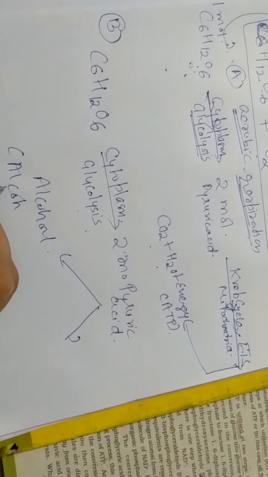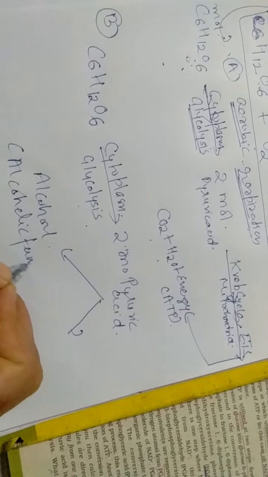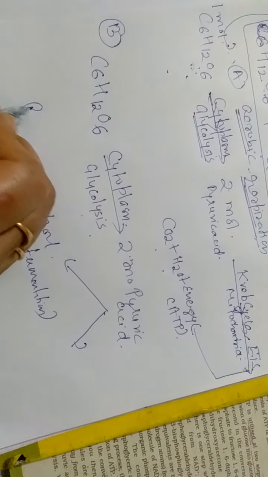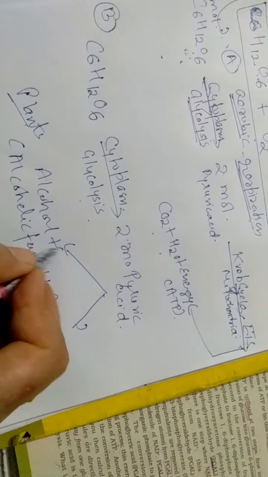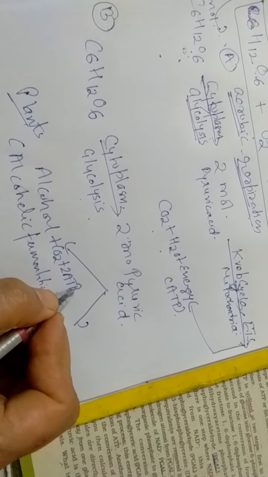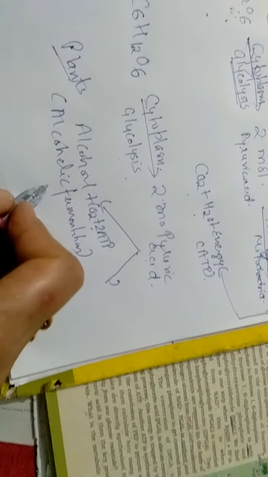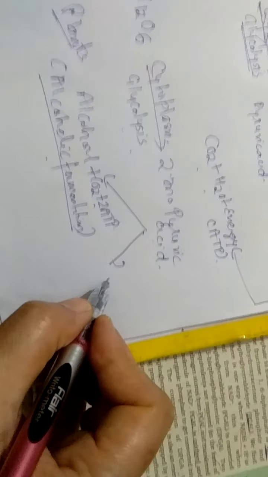This takes place in plants. Alcohol and carbon dioxide are formed, and only two ATP molecules are formed. This is anaerobic respiration and its type is alcoholic fermentation.